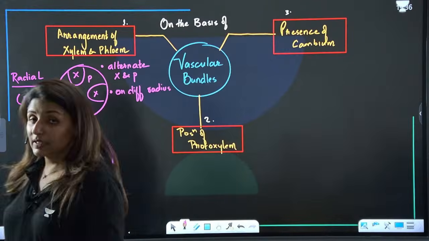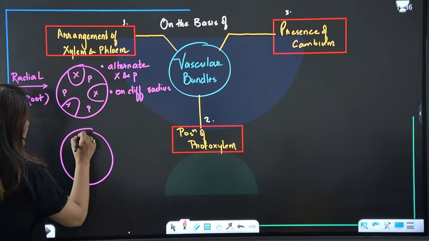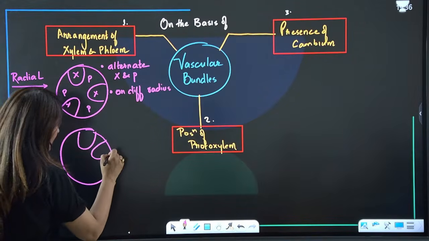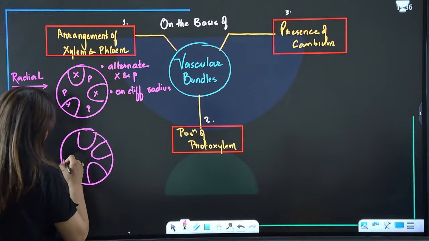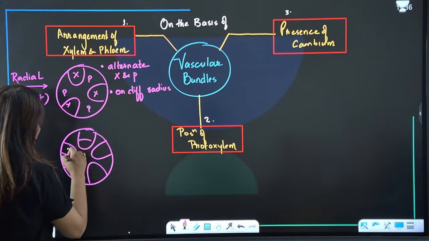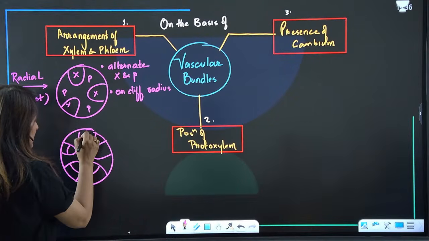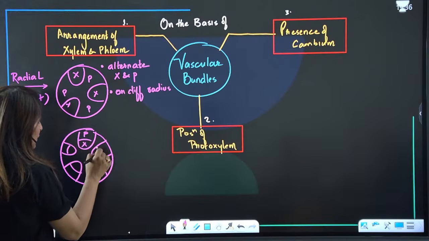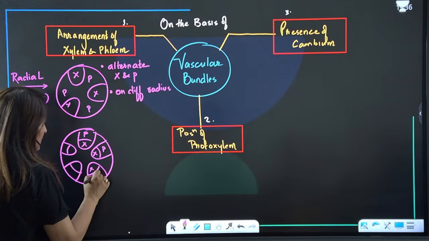Is that clear? Then second is when xylem and phloem are present in the same bundle. In that case, we have phloem on the outer side, xylem on the inner side, like this.